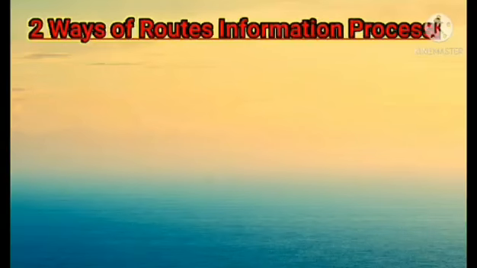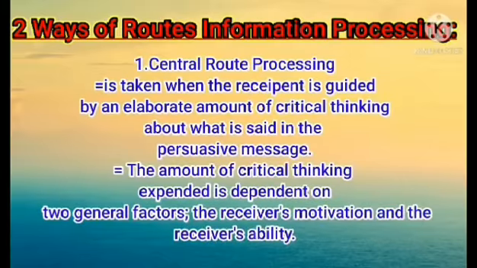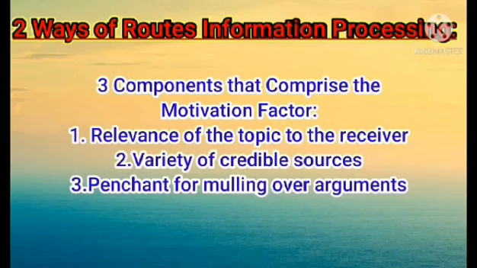So what are the two routes of information processing? The first one is the central route processing, which is taken when the recipient is guided by an elaborate amount of critical thinking about what is said in the persuasive message. The amount of critical thinking expended is dependent on two general factors: the receiver's motivation and the receiver's ability. And we have here the three components that comprise the motivation factor: the relevance of the topic to the receiver, variety of credible sources, and the penchant for mulling over arguments.